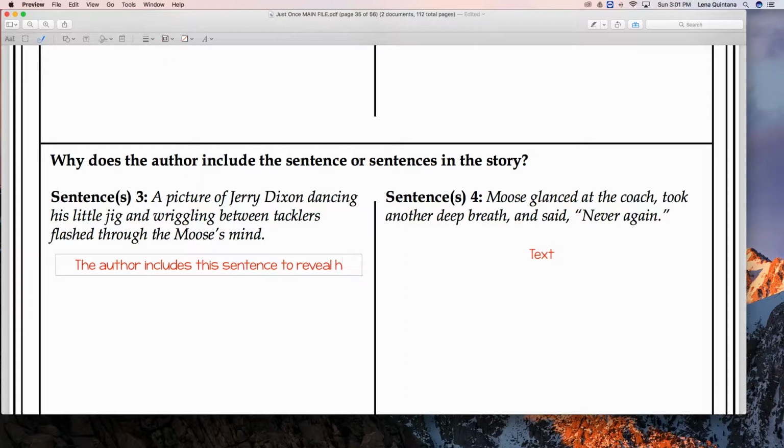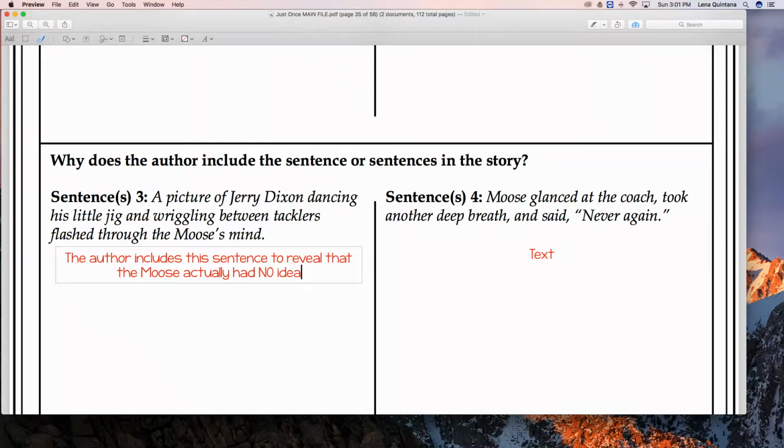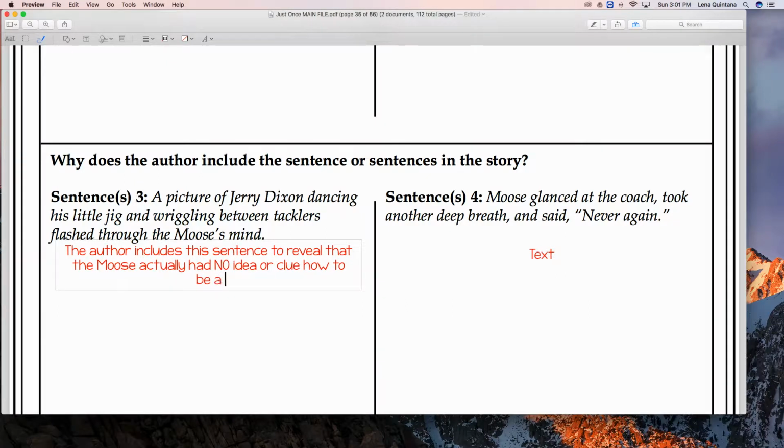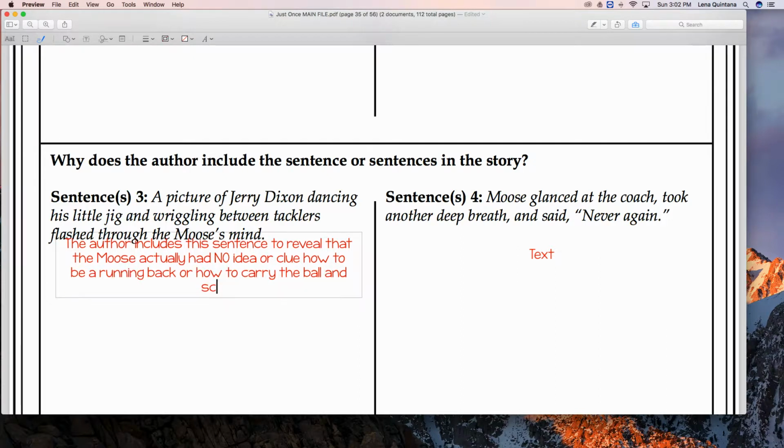Okay, to reveal that the moose actually had no idea or clue, I like that better, how to be a running back or how to carry the ball and score a touchdown.